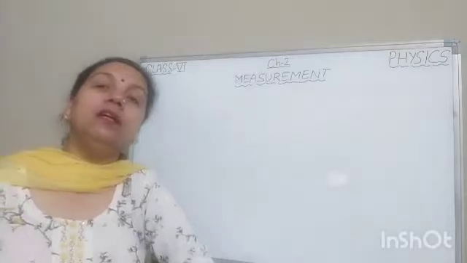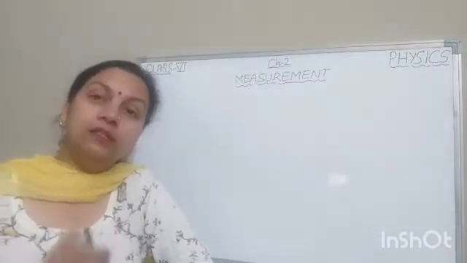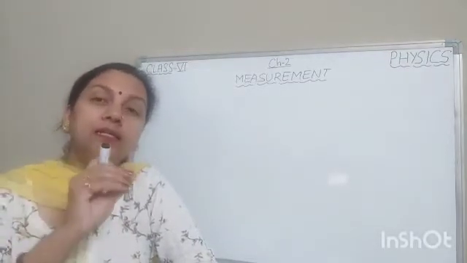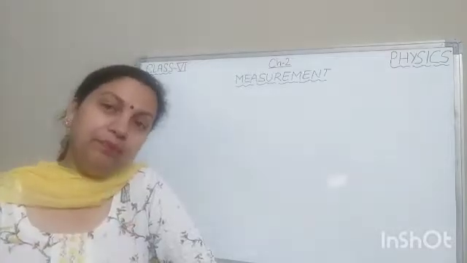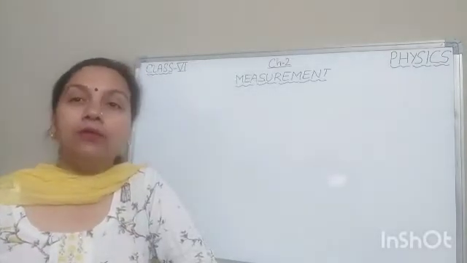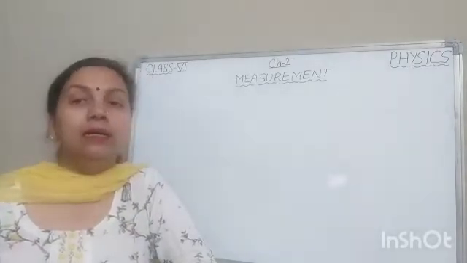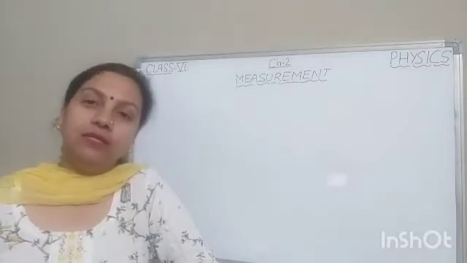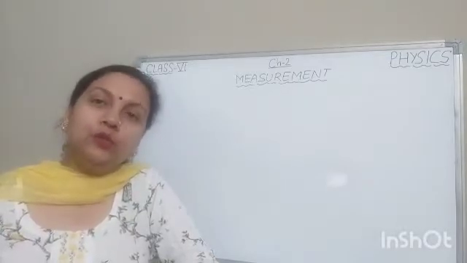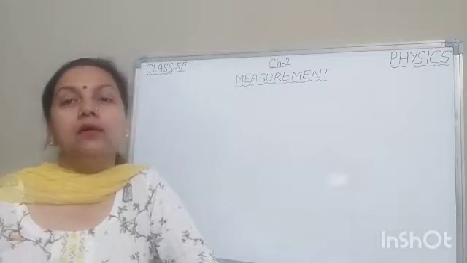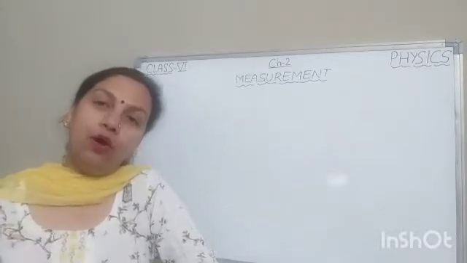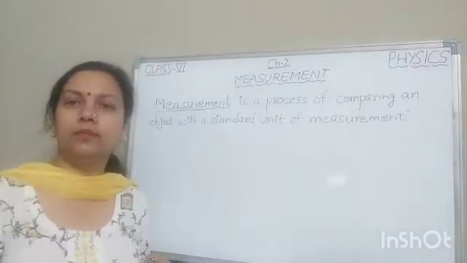And if someone falls sick, then the doctor measures his body temperature. Similarly, if we have to buy oil, milk, etc., then we have to measure the volume. So measurement is a very important part of our daily life.